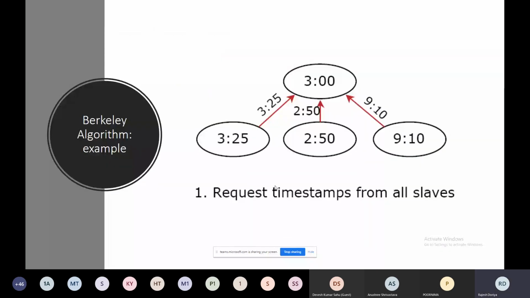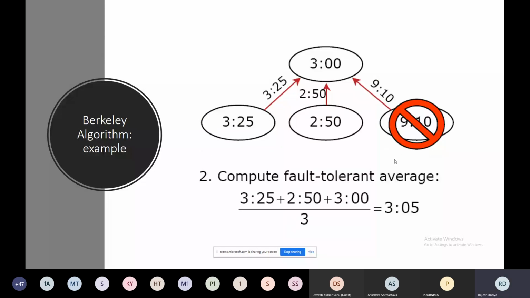In the last class, we discussed in detail the concept of internal synchronization and external synchronization, right? We can get the actual time within the network, and we can also get the actual time from outside the network. For getting the time from a source placed outside the network, we discussed Christian's algorithm. And we discussed the Berkeley algorithm in order to synchronize all the systems within a network, right?